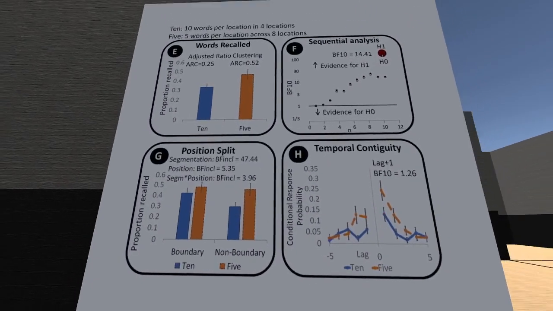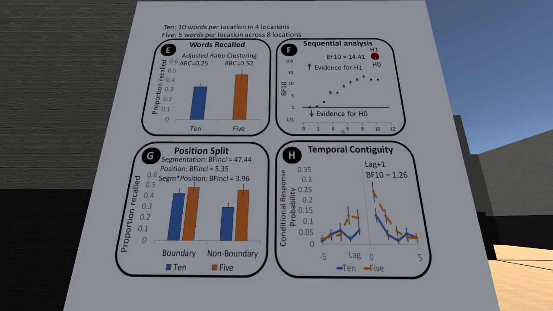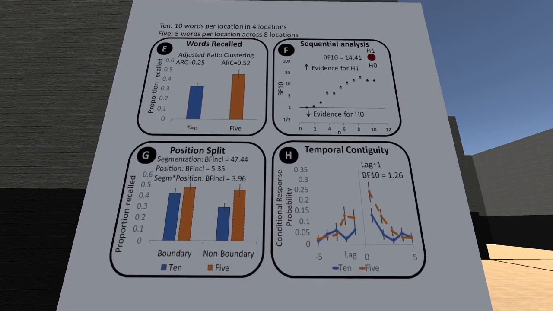The second experiment compared 10 words per location to 5 words per location, and again found an increase in number of words recalled and an increase in clustering. This time, analysis of boundary versus non-boundary items found that 10 word groups showed a drop in performance for non-boundary items, suggesting that if the amount of information between boundaries exceeds working memory capacity, middle items will be lost. Analysis of temporal contiguity found no significant increase in memory for temporal order, suggesting that 10-word groups may already be providing some benefit.